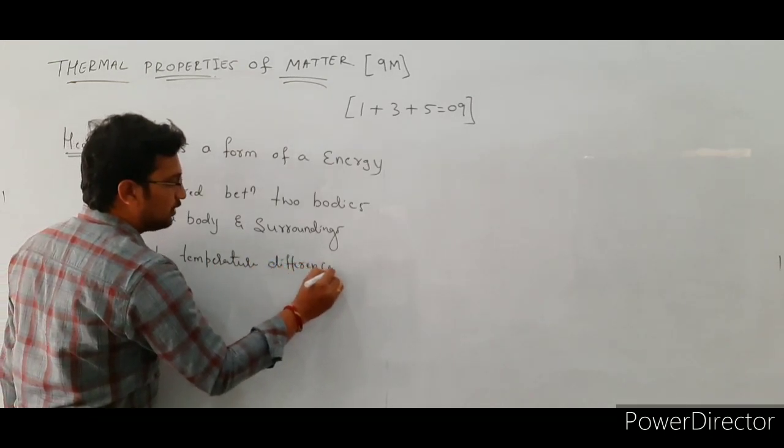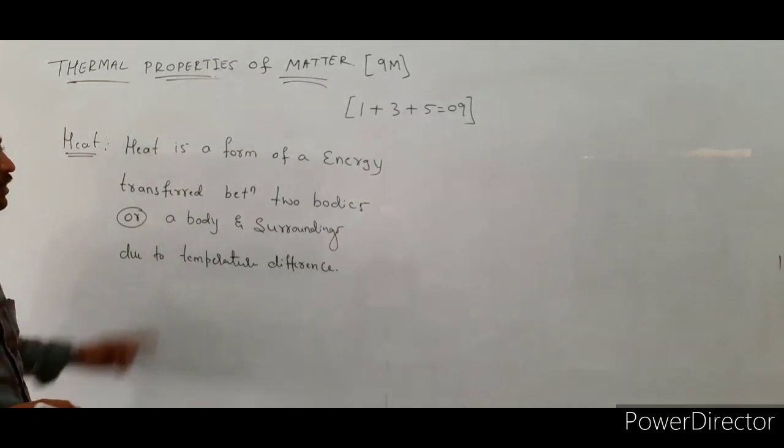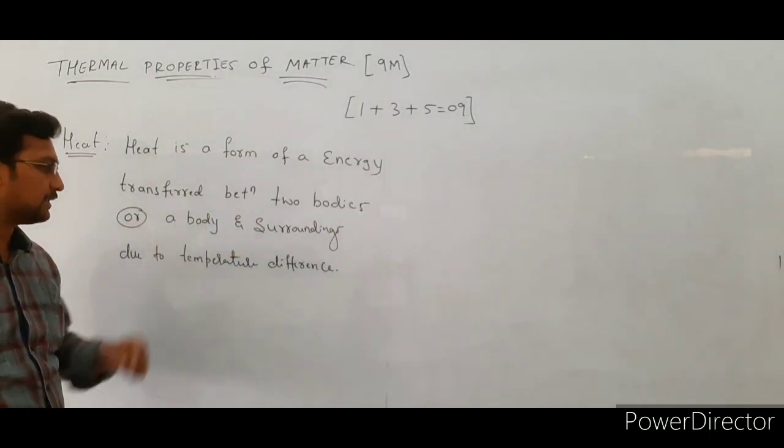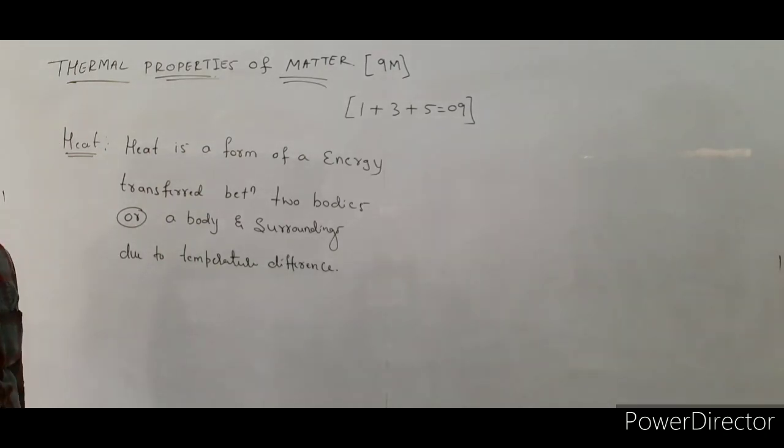So this is the definition of heat. Heat is a form of energy transferred between two bodies or a body and its surroundings due to temperature difference.